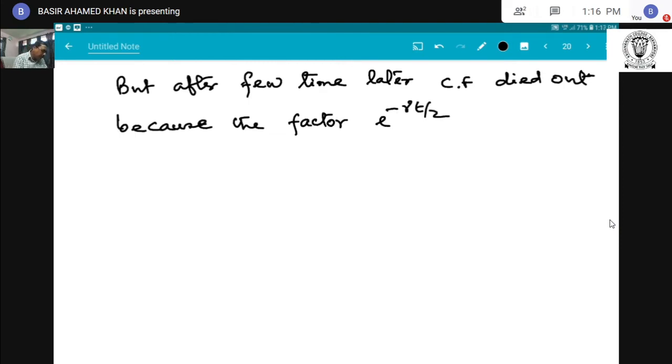Due to this factor, the complementary function dies out, and the particle is executing motion only by the driving force. Therefore, after a few moments